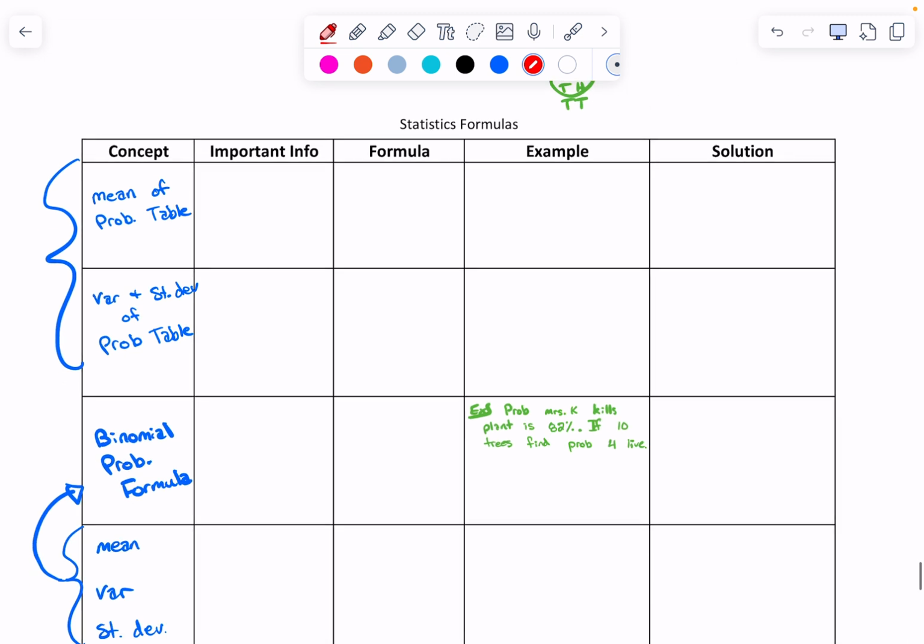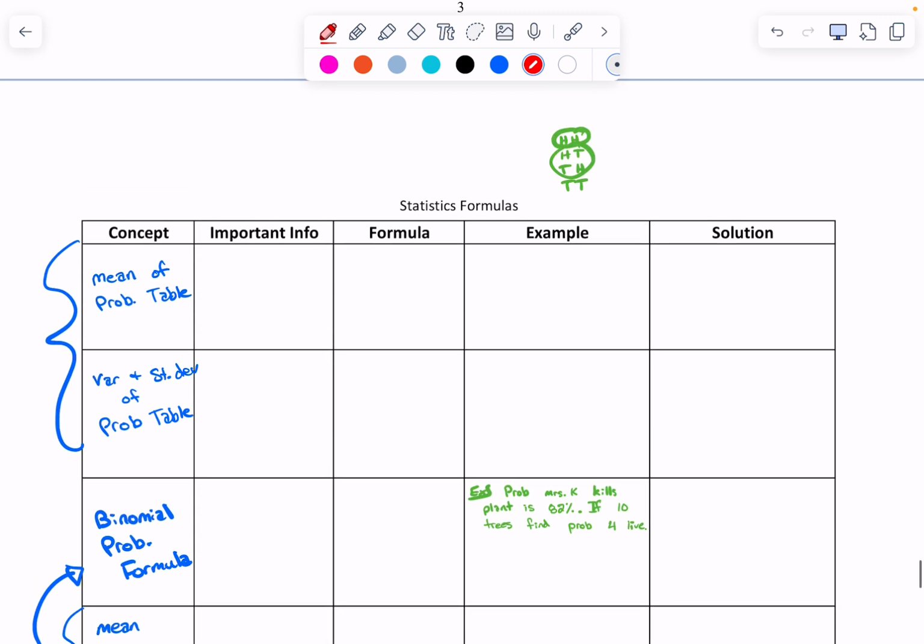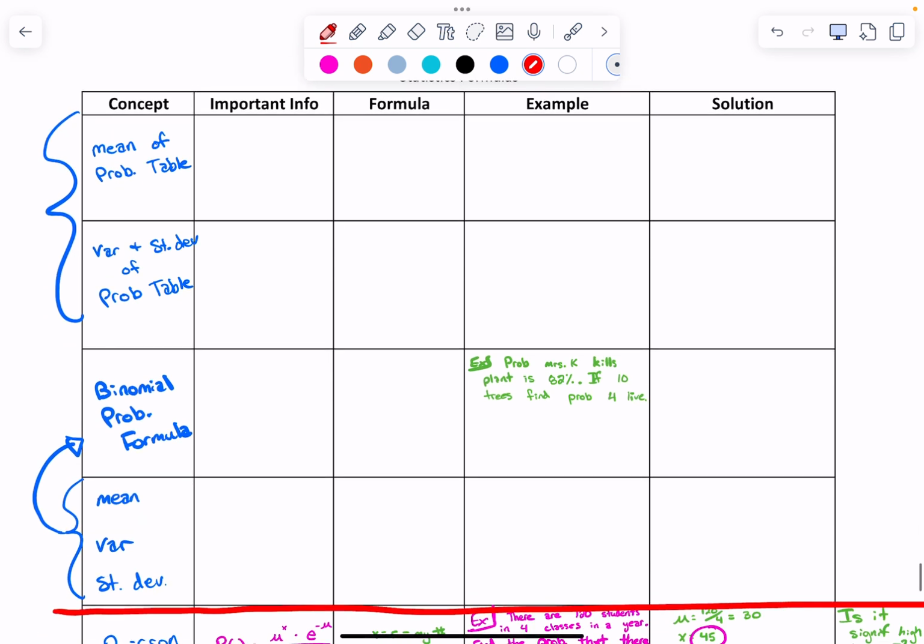All right. So on your stats formula stuff, on this paper, what should we call this paper? Your pink page. Okay, on your pink page, this is your formula page. This is the page that you will get to use on your test because it has all the formulas that I don't expect you to memorize, right? Especially when it comes to mean and variance and standard deviation of a probability table, those are disgusting formulas. I do not expect you to memorize that.